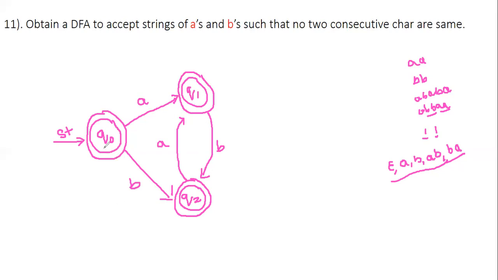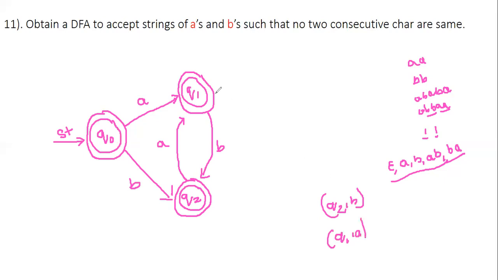Now we observe Q0: we have transitions for both A and B. Q1 on receiving B has a transition, but we don't have one for A. For Q2, we have one for A and we don't have it for B. So if I leave this DFA as it is, we are going to skip the transition of Q2 on B and the transition of Q1 on A. This should not happen.